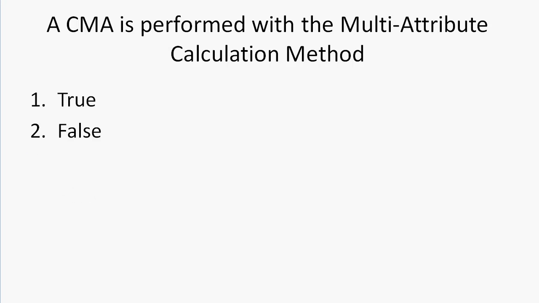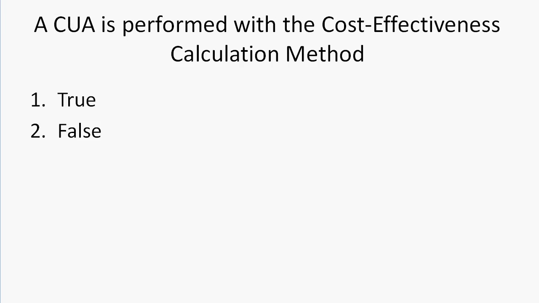A CMA is performed with the multi-attribute calculation method, true or false. It is false. The only way to perform a CMA, a cost minimization analysis, is to utilize the single payoff option in TreeAge. Next question, a CUA is performed with a cost effectiveness calculation method. It is just as I discussed a few moments ago. The correct answer in this option is true. The only way to perform a CUA is to utilize the CE calculation method provided for you.